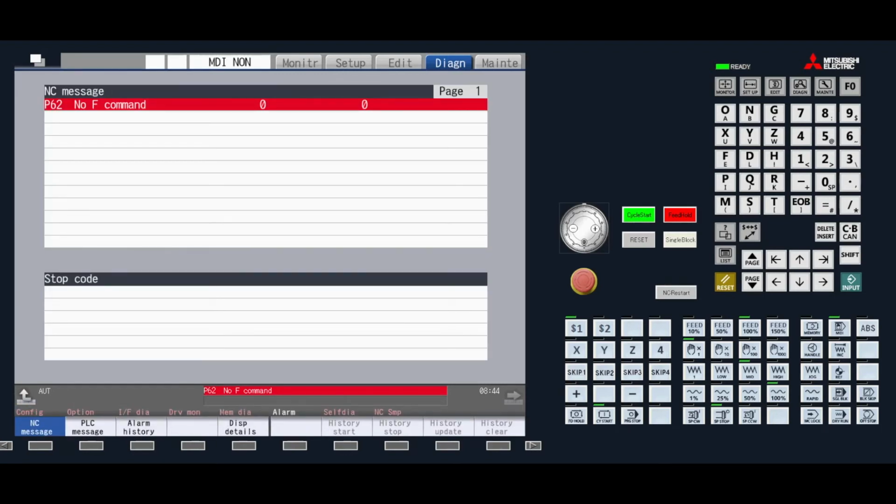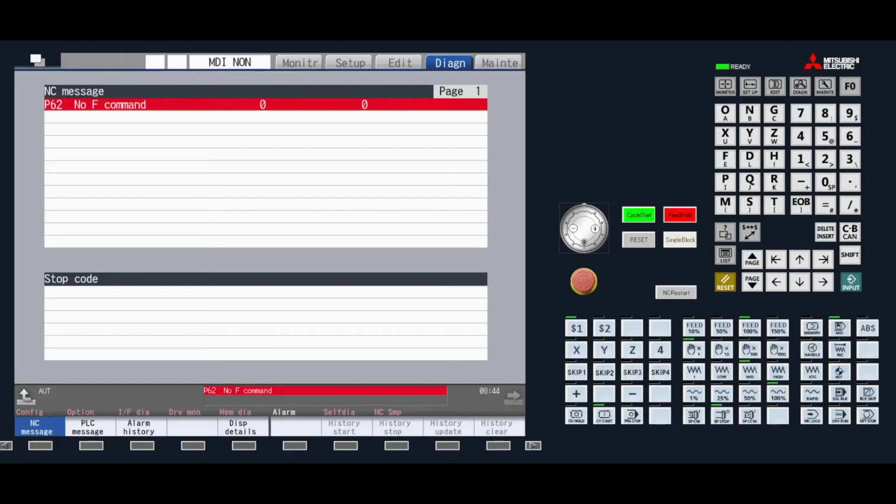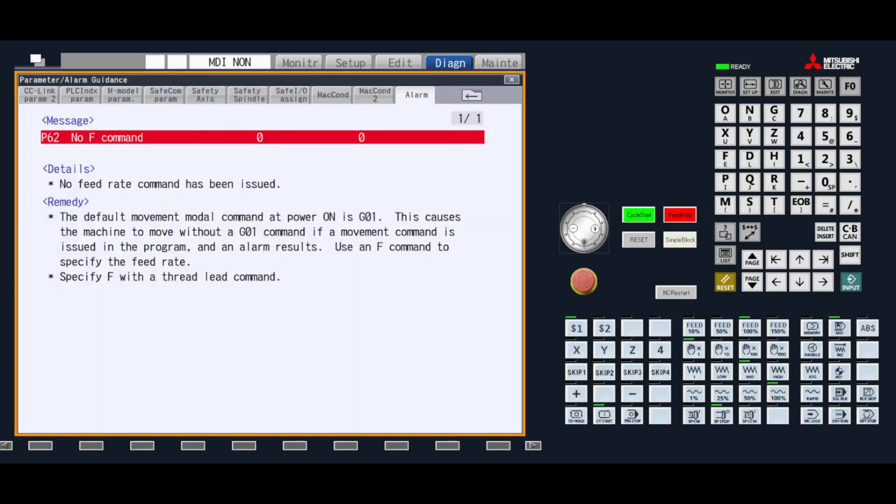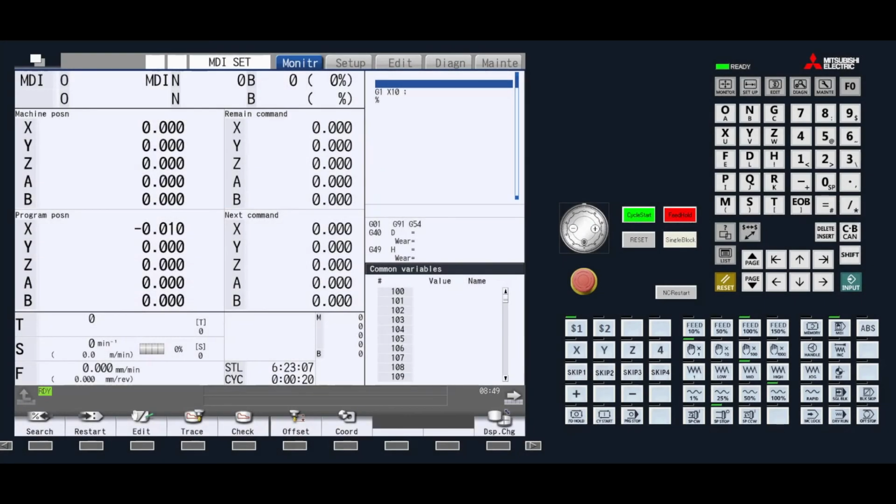To get a more in-depth description of the alarm, select the Parameter Guidance button, and a full description of the alarm will be displayed. Alarms can also be set in full screen by setting parameter 8971 to a 1.